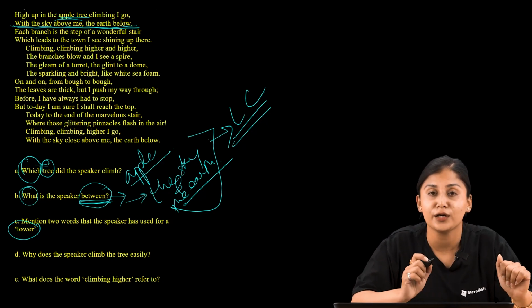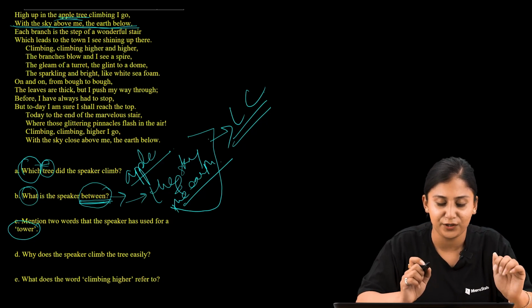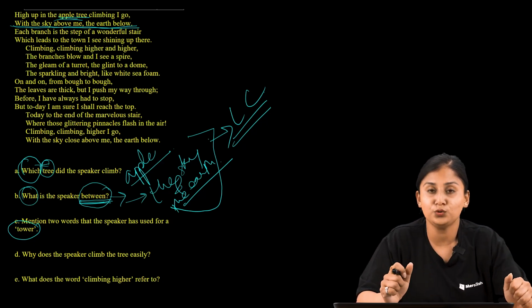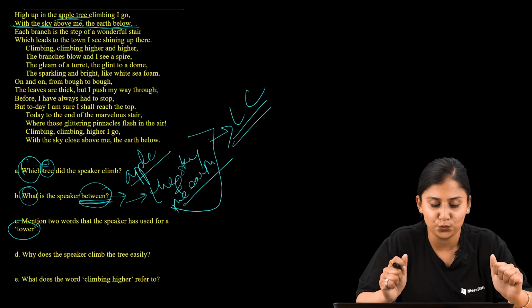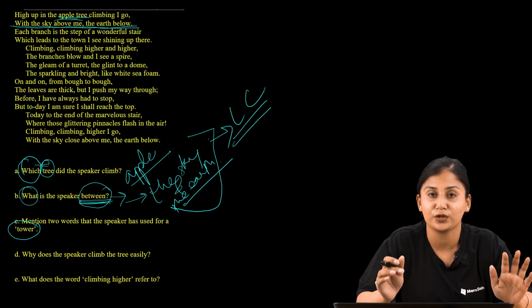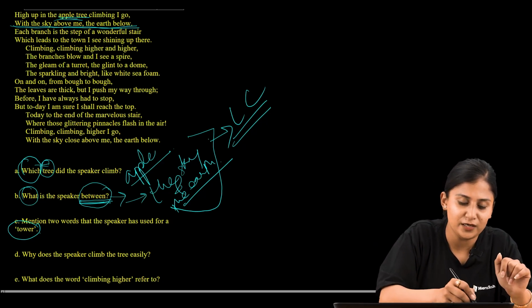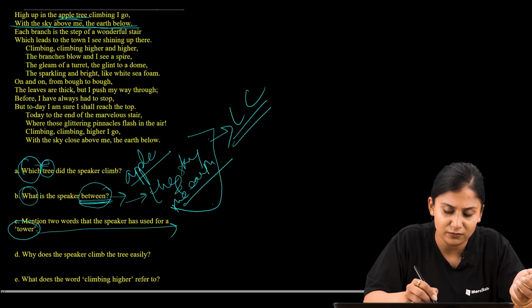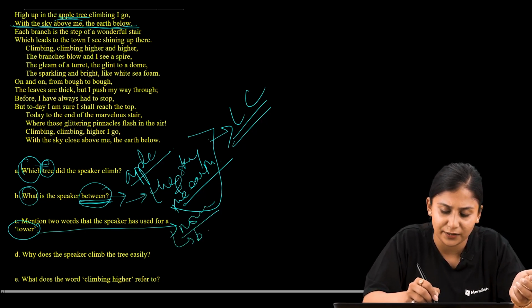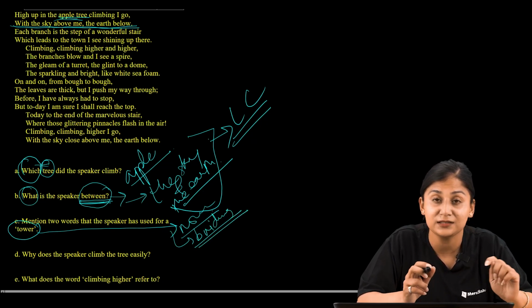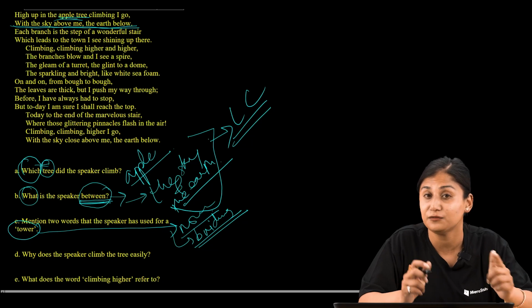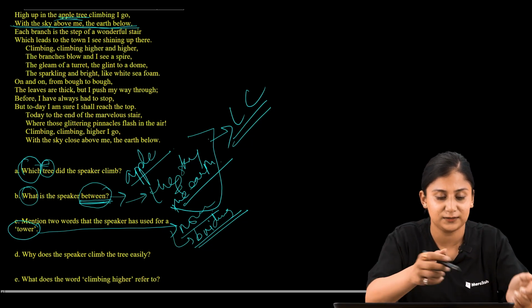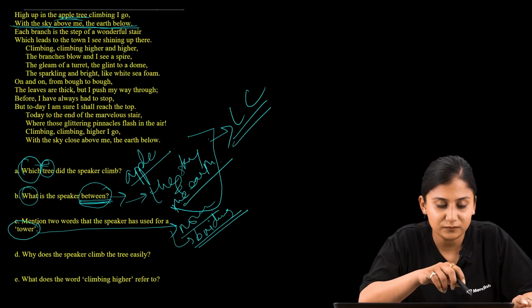Now here in question number C, we are supposed to search for the two words that the speaker has used for the word tower. Let us find out. Tower is a noun, so this refers to a building, isn't it? Now let us find the similar word that provides us the insight of a building in the text. Let us go through the poem.